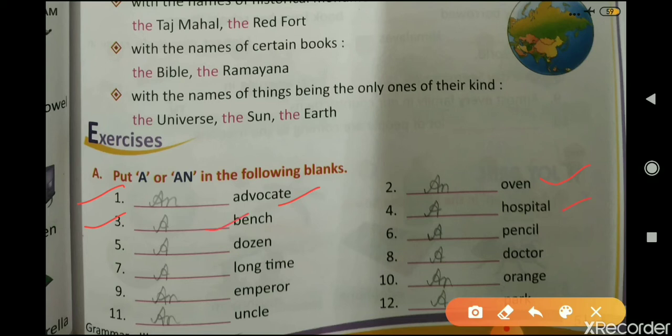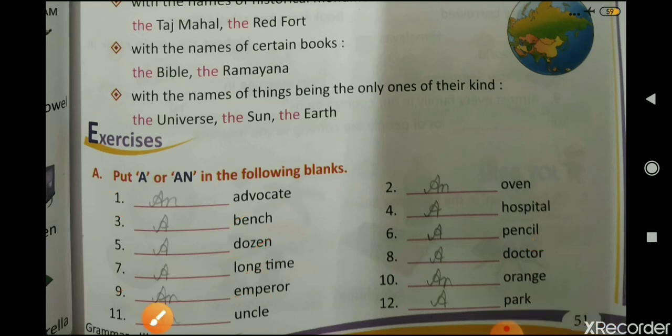A hospital, a dozen, a pencil, a long time, a doctor, an emperor. Here an is used because it makes a vowel sound. Therefore we use an here. An orange, an uncle, and a park.